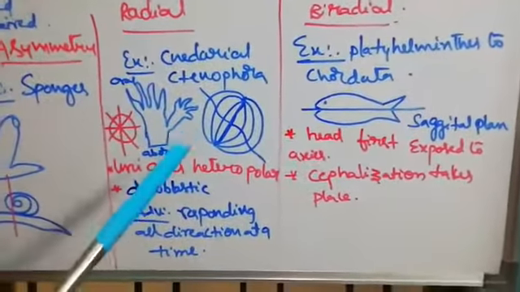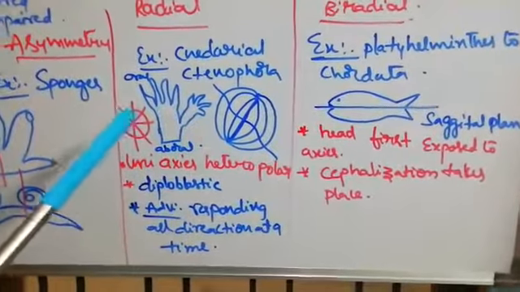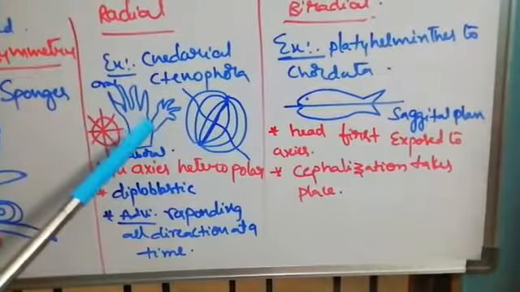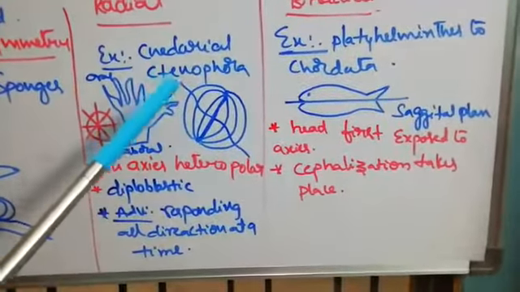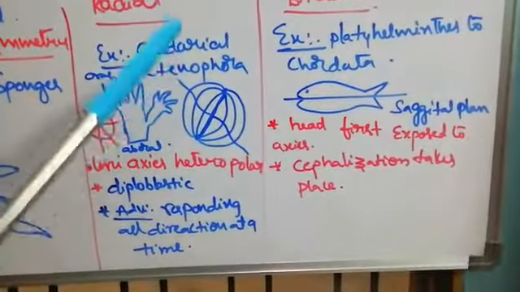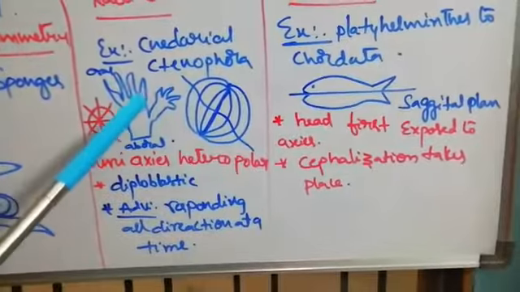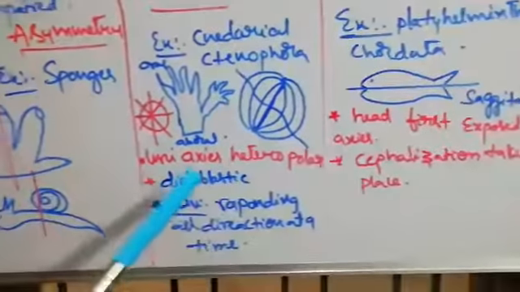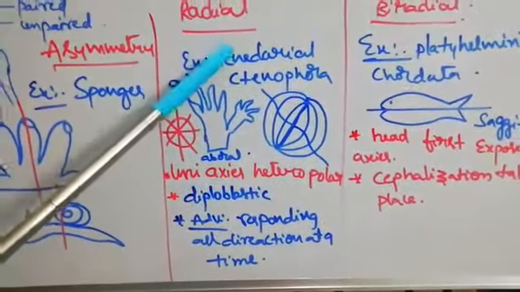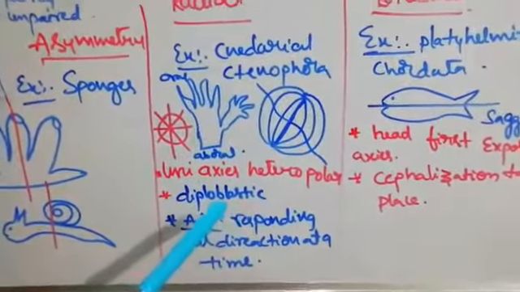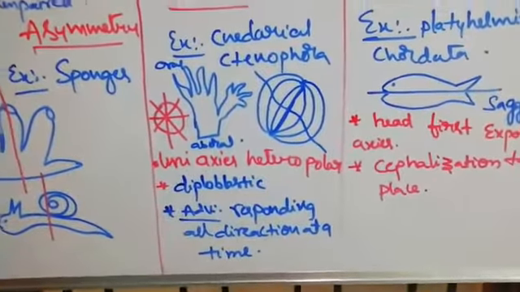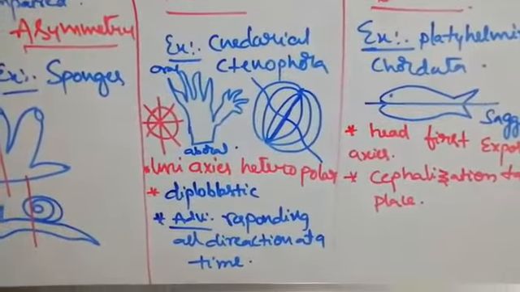Radial symmetry means uni-axis heteropolar. That means the axis can move in any direction and it will divide the animal into two equal halves. Example, Cnidaria and Ctenophora. If you cut the animal in any direction, due to its cylindrical nature, it will be divided into two equal halves. Generally, diploblastic animals like Cnidaria and Ctenophora. What is diploblastic? Two germinal layers, ecto and endo, are present. We are calling them diploblastic animals.